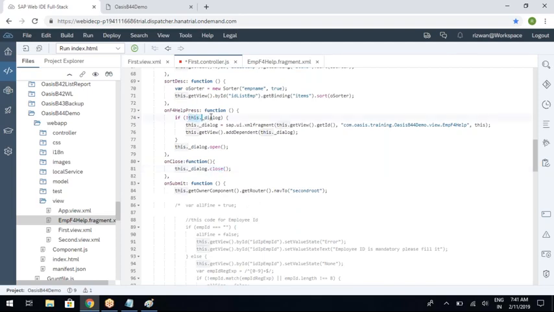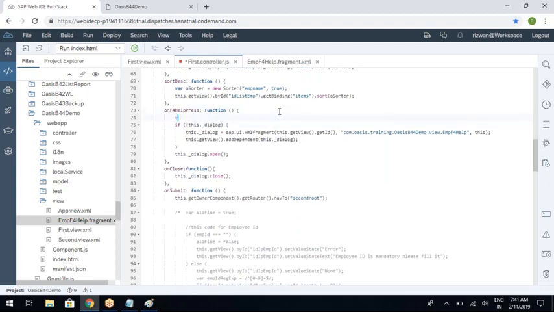If I define this variable dialog with var, for example var dialog, then I cannot get the same dialog in the close button to close it, because the moment you define it by using var, its scope is within the function, and outside the function it cannot be accessed.